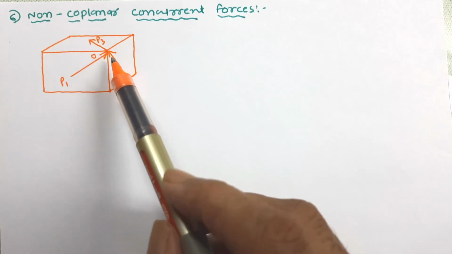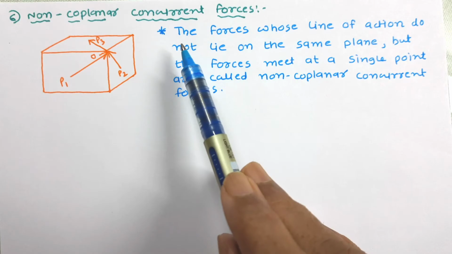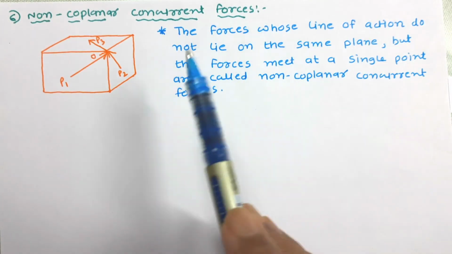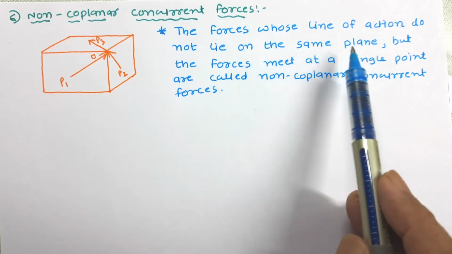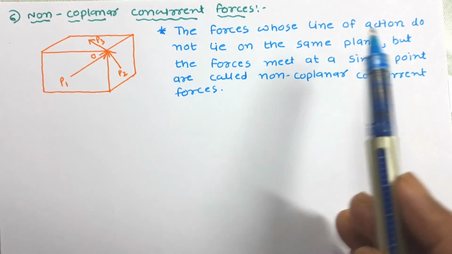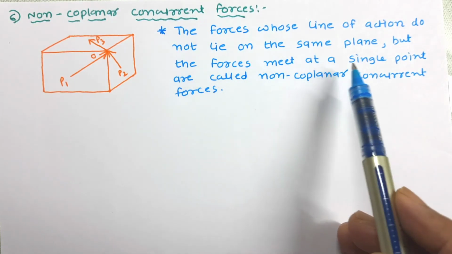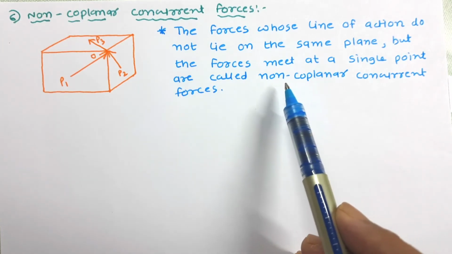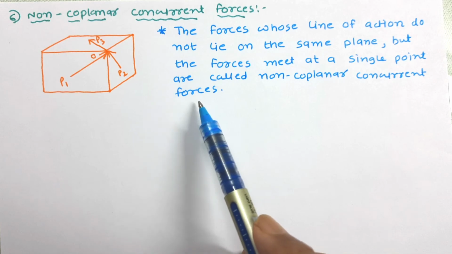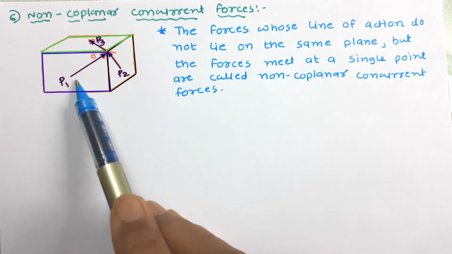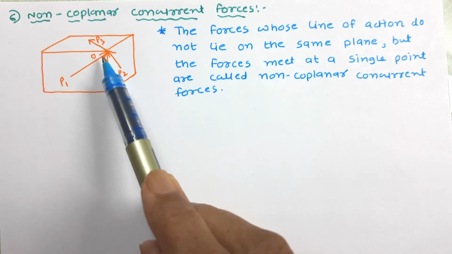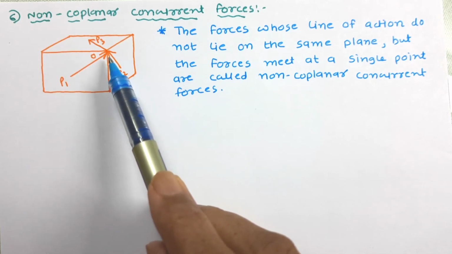Let us define it. The forces whose line of action do not lie on the same plane but the forces meet at a single point are known as non-coplanar concurrent forces. So here P1, P2 and P3 are non-coplanar but concurrent forces.